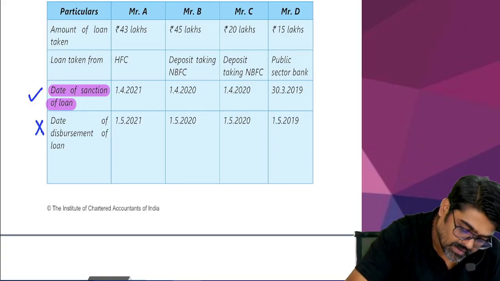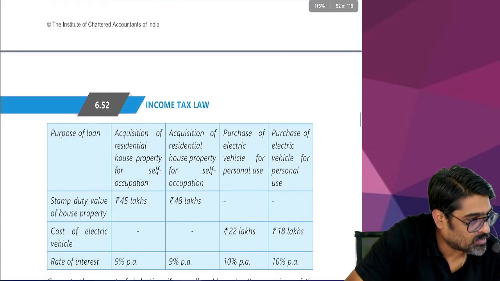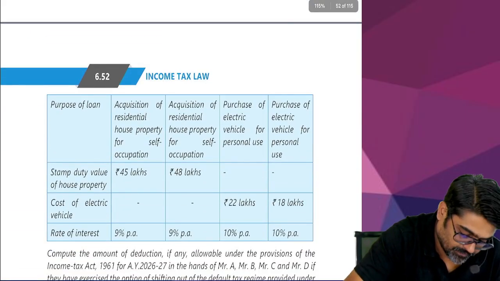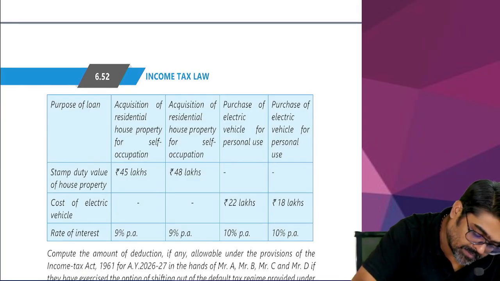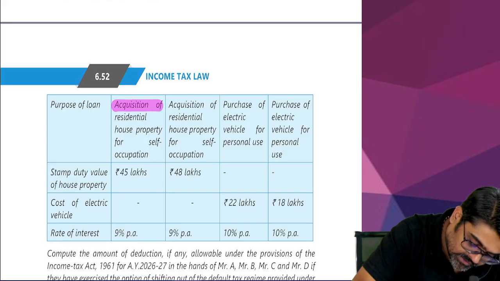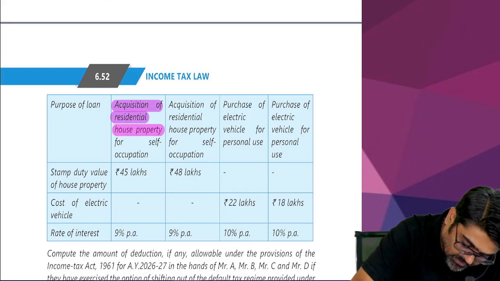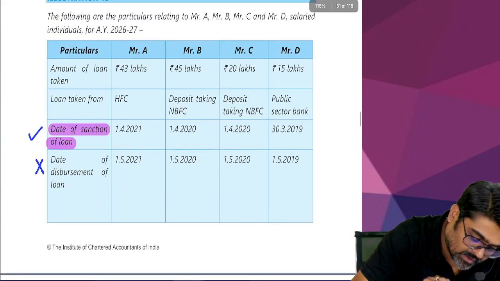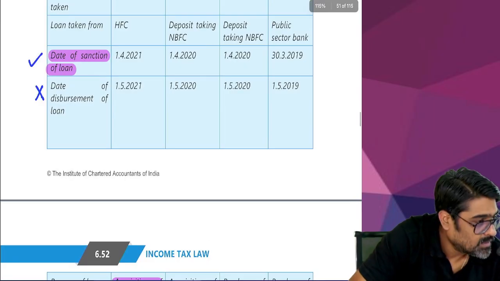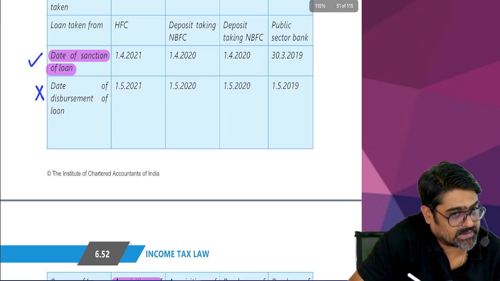Now see, what is the purpose for which Mr. A is taking a loan? A is taking a loan for acquisition of a residential house property for self-occupation. Now go and check the date of sanction. The loan is taken in 16-17?